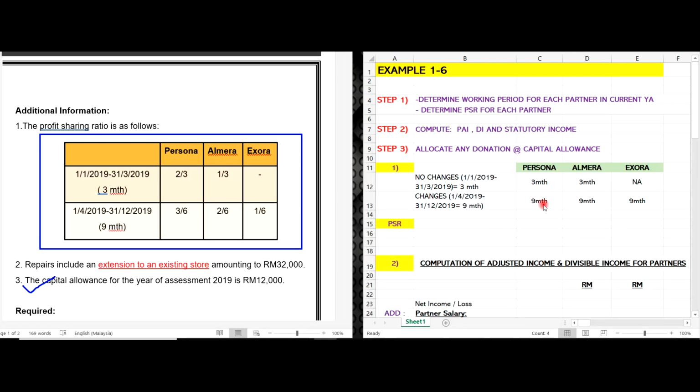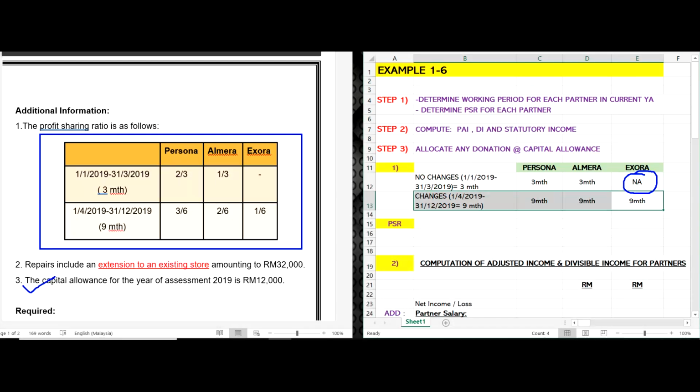So we are going to put Persona another 9 months, Almira another 9 months, and Izora 9 months. However, in the Izora part here, it is non-applicable because she did not exist yet. She had not entered the partnership yet.